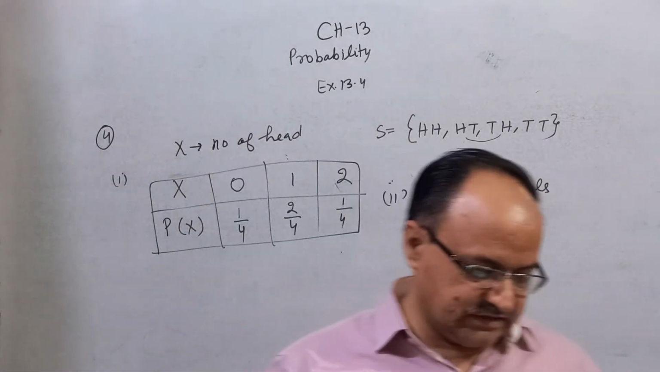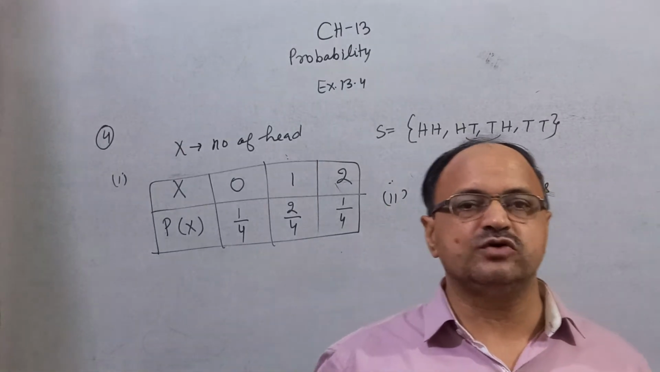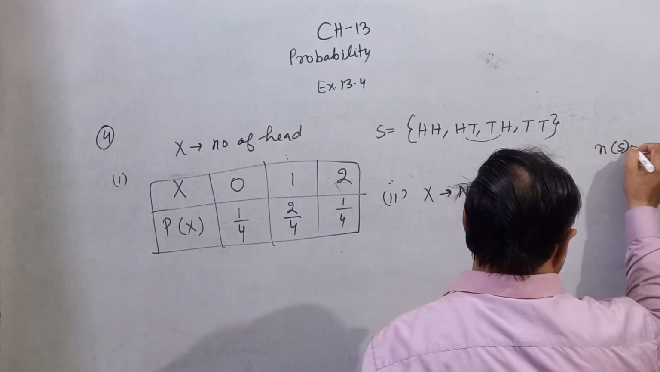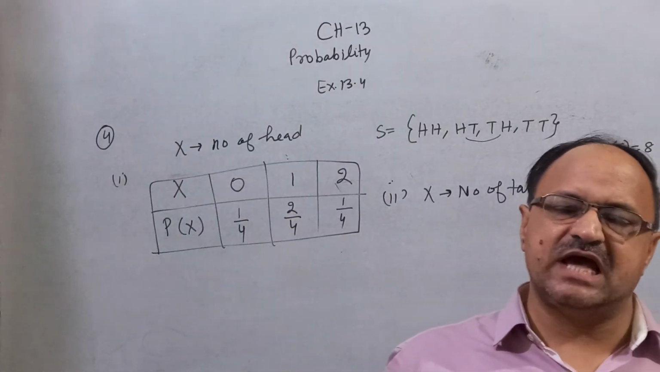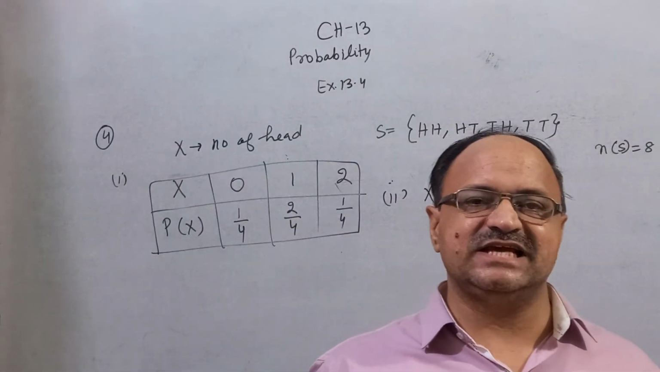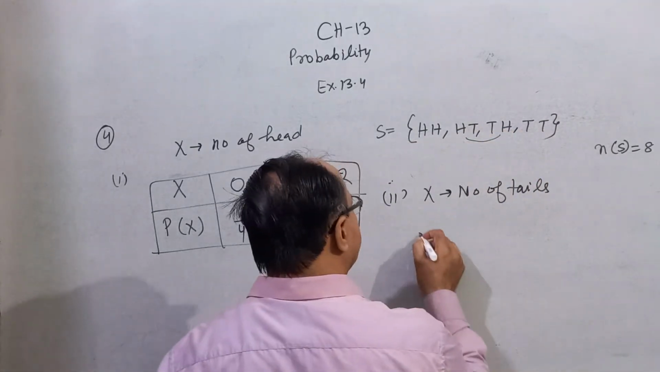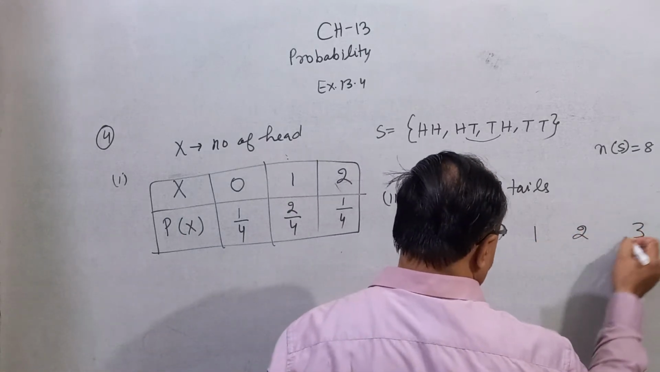Number of tails in simultaneous tosses of 3 coins. When you throw 3 coins, the total number of sample points in the sample space, you know very well, is 8. You can write easily HHH, HHT, HTH, THH. Simple work. The possible values of X are 0, 1, 2, 3.